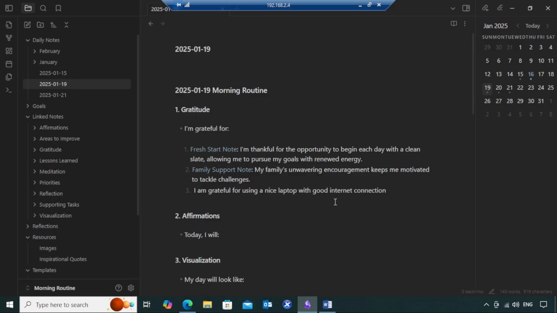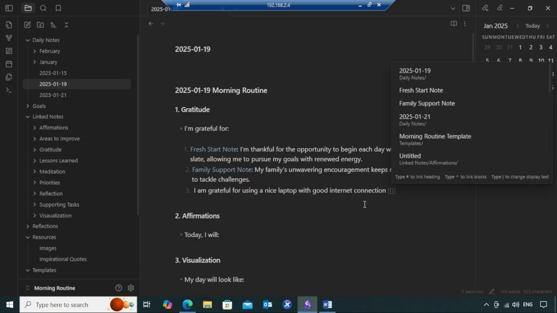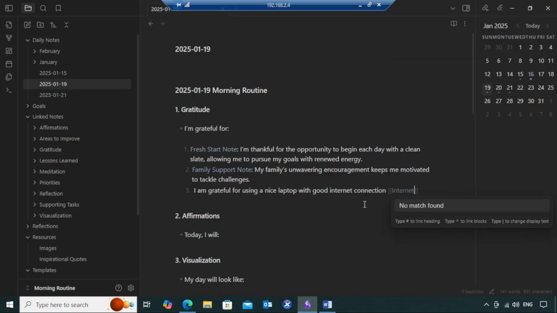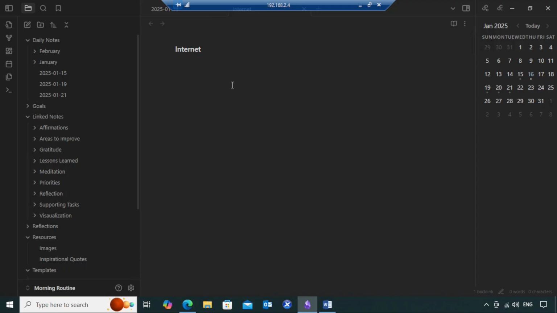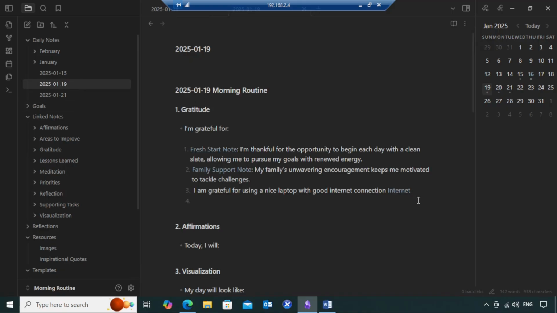Okay, now what you need to do is maybe you want to dive deep into internet connection. So you thought like, okay, maybe I should dive deep into internet concept. In this case, what you need to do is you need to type two square brackets, type internet, close it with two square brackets and hit enter. Now a link has been created. All you need to do is click on control and click on this and it will open a new note. It is going to open a new note and a link has been created from this note to the notes which is called internet. So this is a good example that I wanted to show to you.